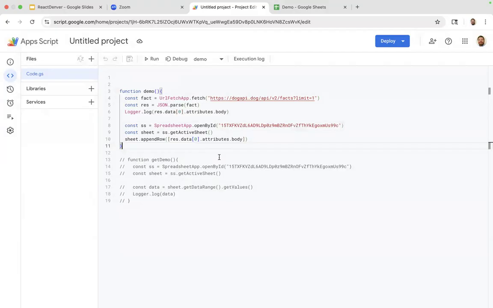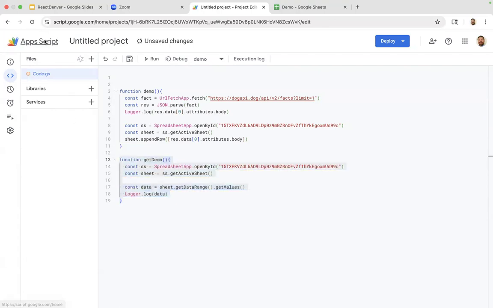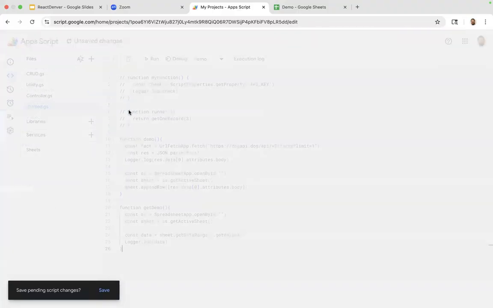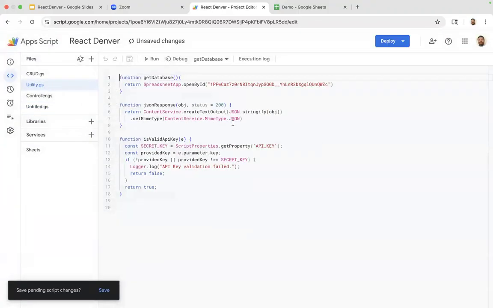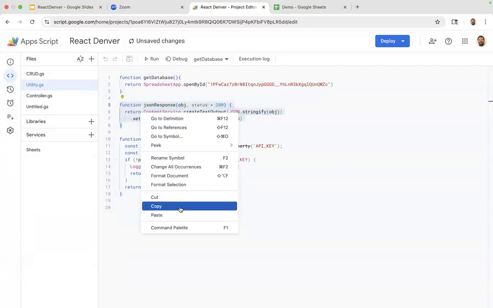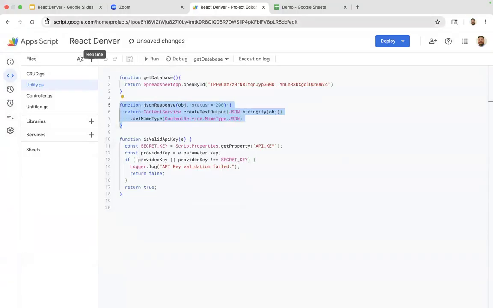But one thing that I think is a real killer feature of this is how quickly you can deploy things, and you actually have endpoints that you can hit and you can access. So I have a function down here that I was using to get everything from a spreadsheet. So I'll just undo that. But I just want one of my helper functions. I'll show you this one in a bit. One thing you have to do is write a quick return statement to make sure that it's returning JSON. Otherwise, it throws out all sorts of rubbish at you.